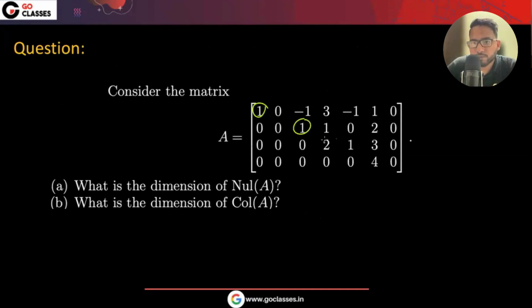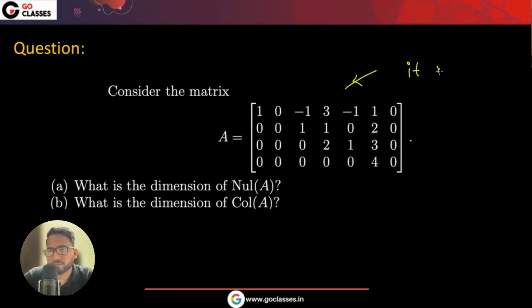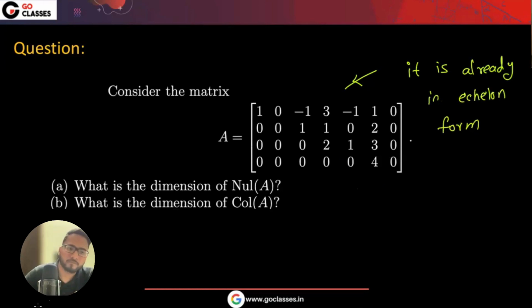Let's check the pivot elements. Yes, it is already in the row equivalent form. Now, if you solve this, this is the pivot element, this is the pivot element, this is the pivot element, and this is the pivot element, right?